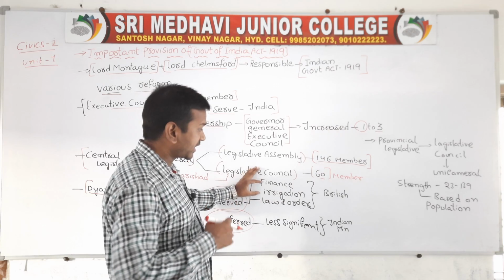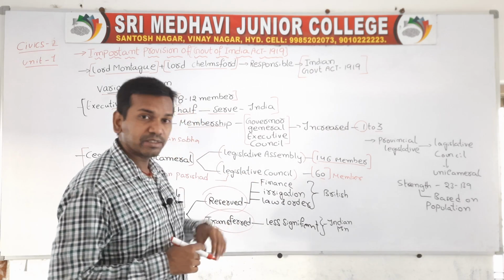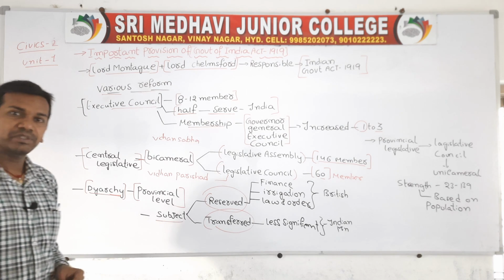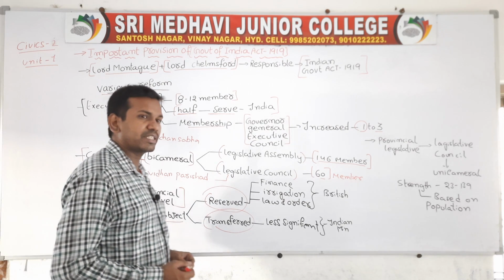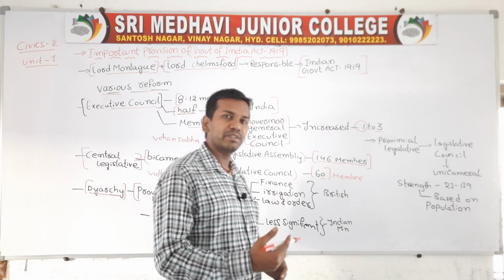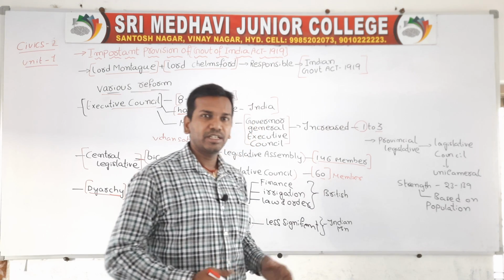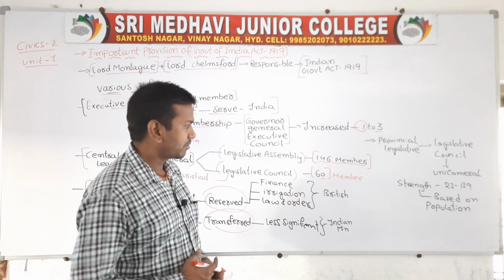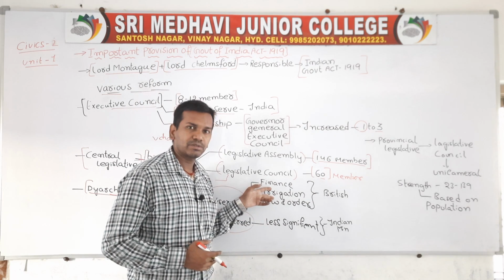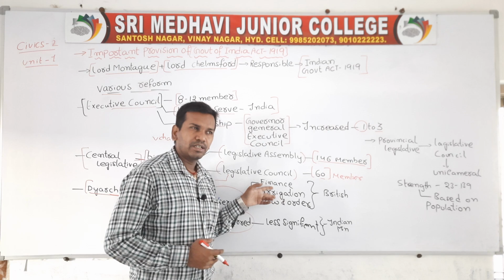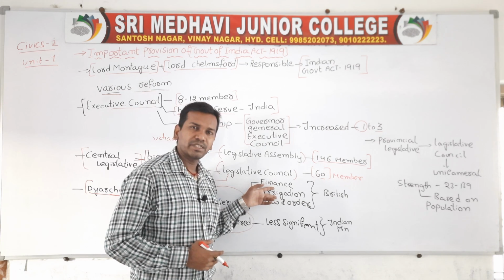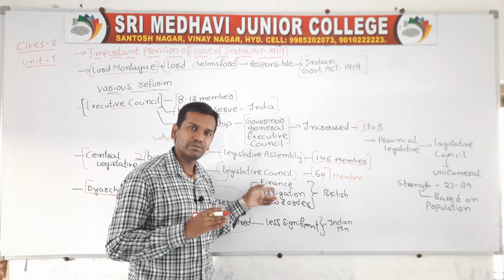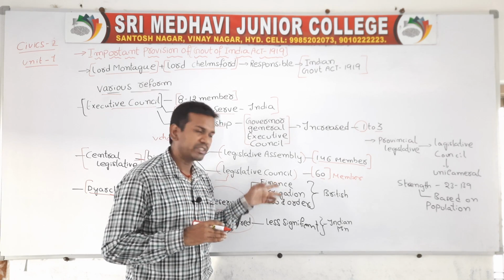So this is one point. Next point is irrigation. Whatever the decisions regarding irrigation, whatever the schemes and plans, so far the Britishers have implemented very few resources for irrigation. Income they have spent very little, but in terms of irrigation activity and also agricultural activity, this point is also reserved under the British government. So whatever the decisions regarding irrigation, the Britishers have to take, because this is under the control of the Britishers.